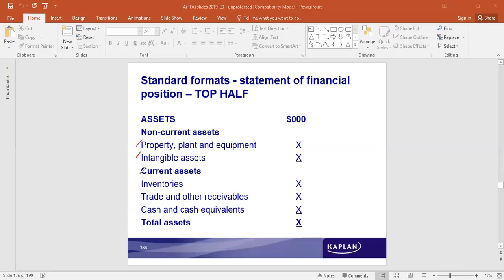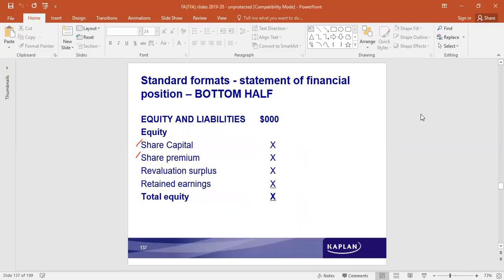Then those assets which can be easily liquidated into cash in a period less than 1 year or operating cycle, whichever is longer, we call them current assets. And these are the items. So this is on the asset side. On the liability side, equity and liabilities. Equity is the liability to the owners.